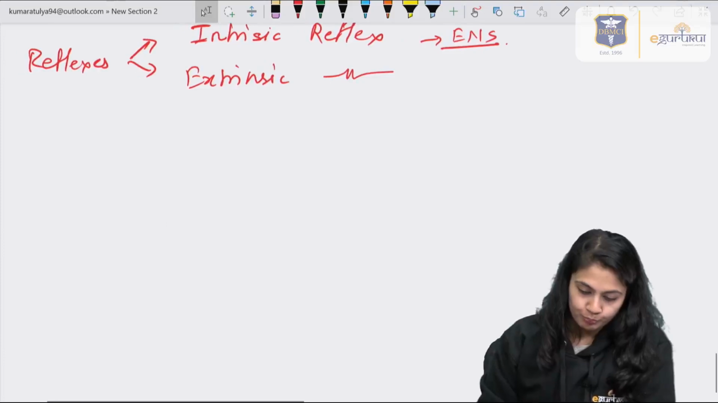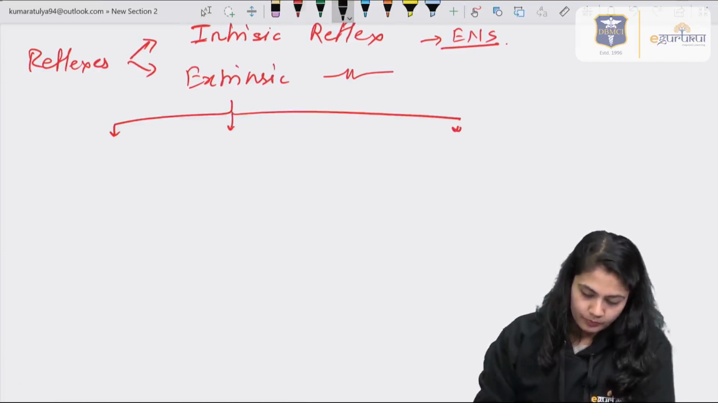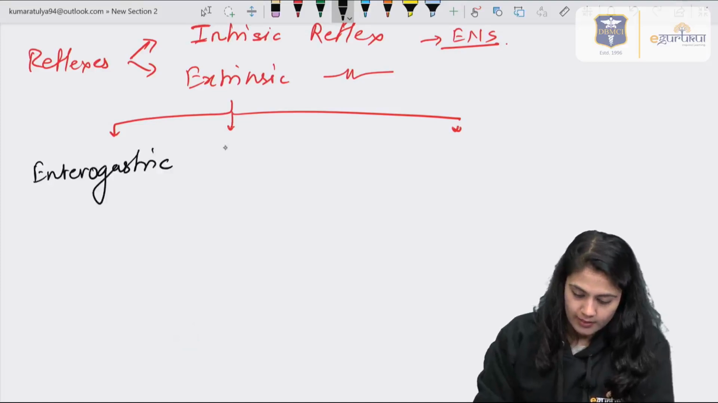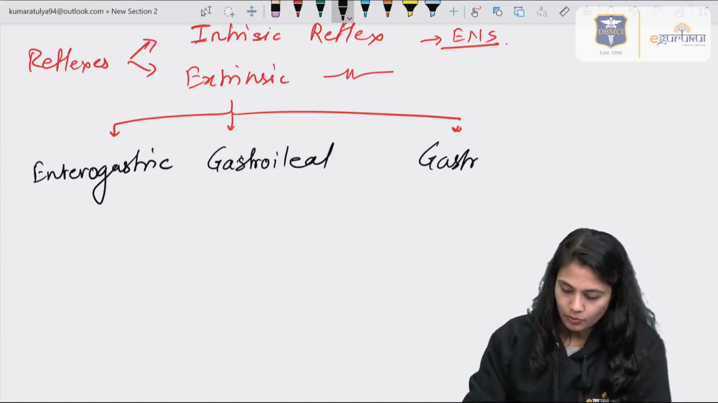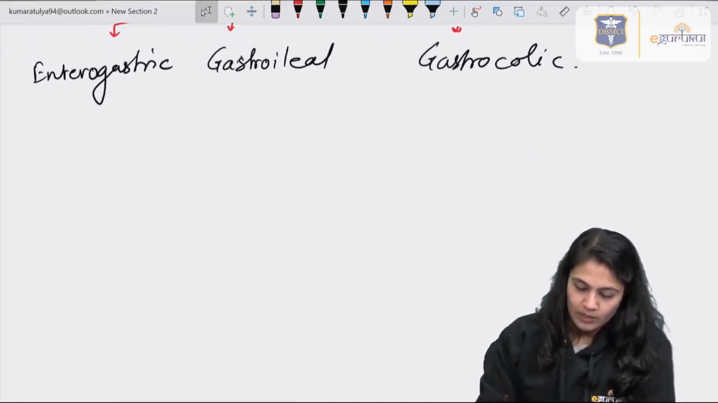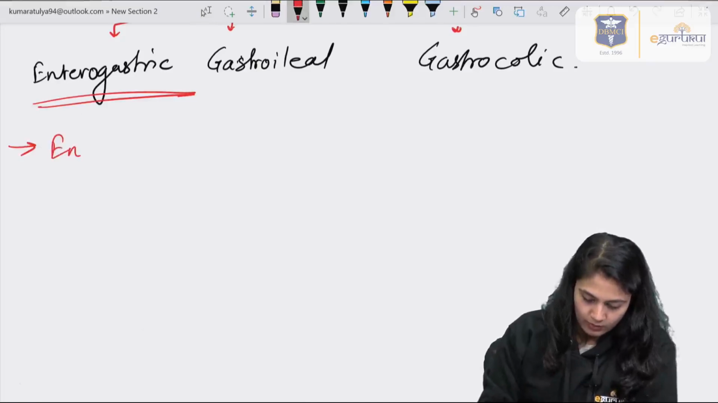So then there are three types of extrinsic reflexes that we can see. The first one is enterogastric, the second is gastroileal, or gastroiliac, right? And the third one is gastrocolic. For this particular question, we are going to discuss the first reflex, that is the enterogastric reflex.